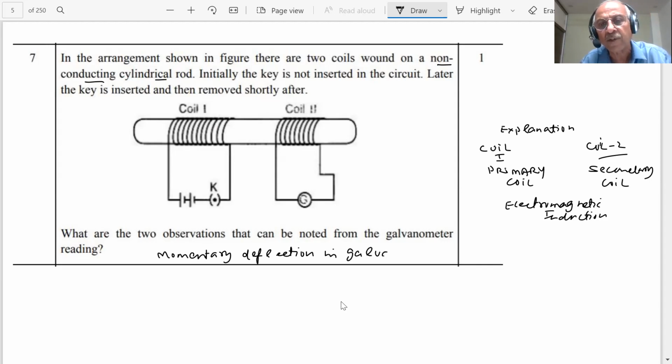The galvanometer is an instrument used to read the current, and the deflection will die shortly. And the deflections will be in opposite directions. You will observe momentary deflections in opposite directions.